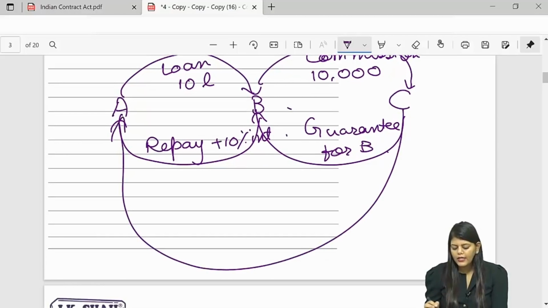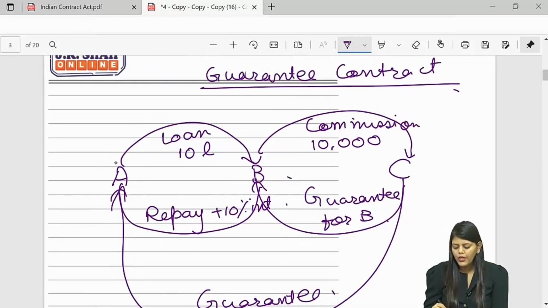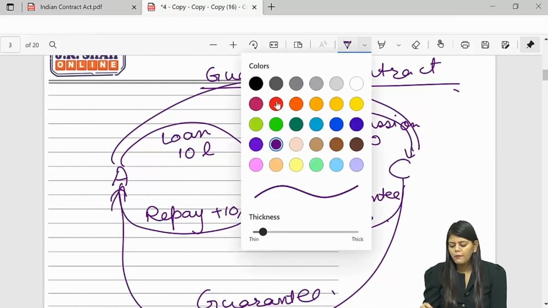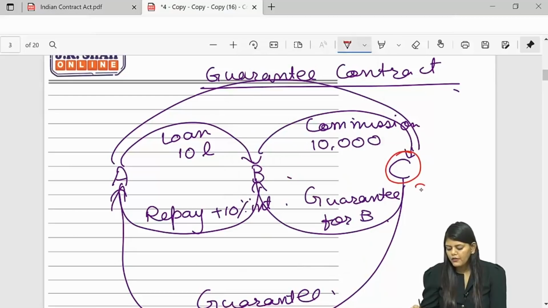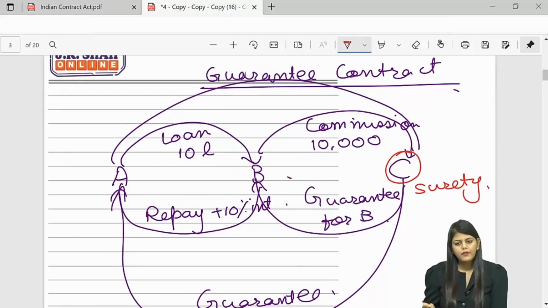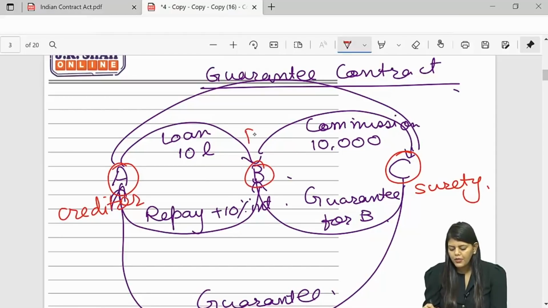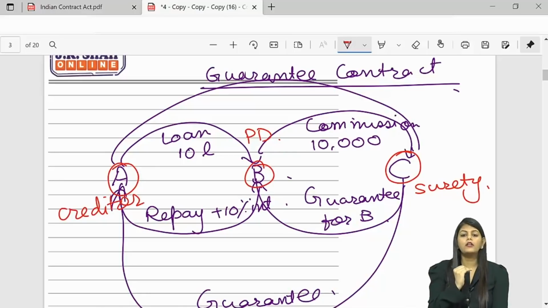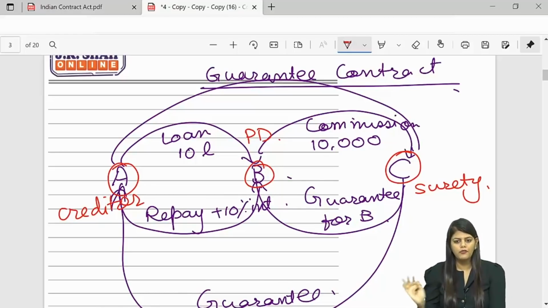C is giving guarantee to A for B, right? Okay. So if you notice, there are 3 parties. C is known as a surety. Guarantor is in layman language; in legal language he is known as a surety. A is the one giving the loan, he is known as a creditor. And B is known as a principal debtor. So surety is a person who gives guarantee. Creditor is a person to whom the guarantee is given. And principal debtor is a person for whom the guarantee is given.